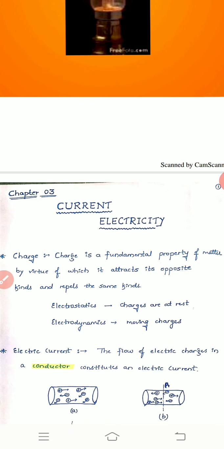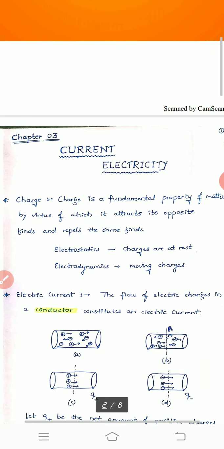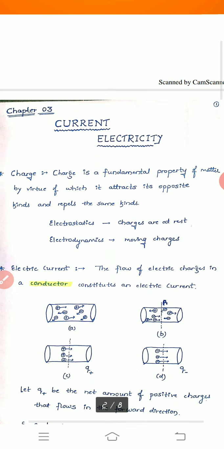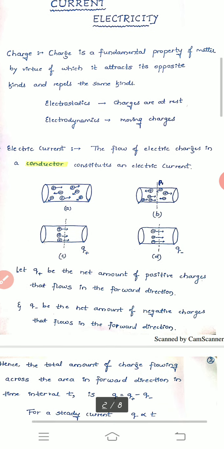So now you can conclude that we are studying this chapter under electrodynamics. Understood? Okay, so as I told you earlier, electric current is nothing but the flow of charges. So how can we say it? The flow of electric charges in a conductor constitutes electric current.